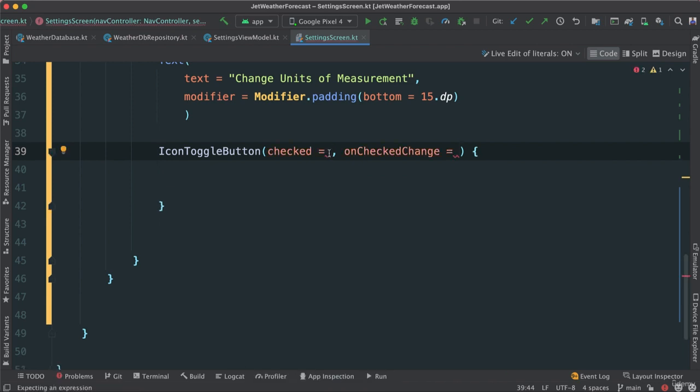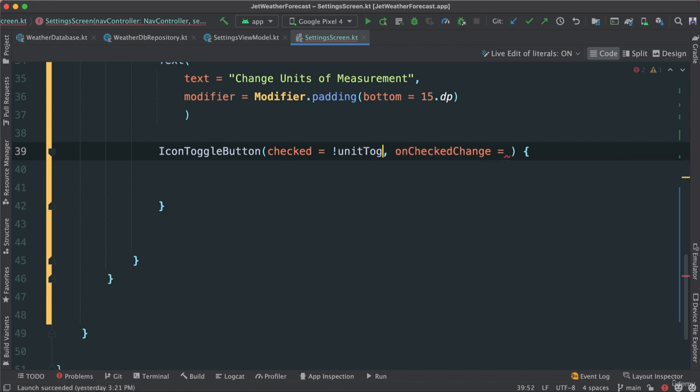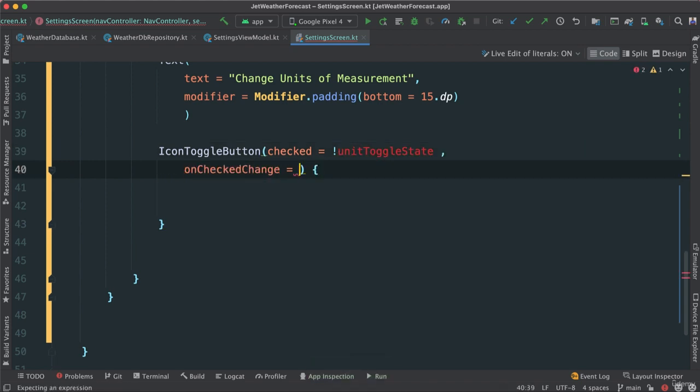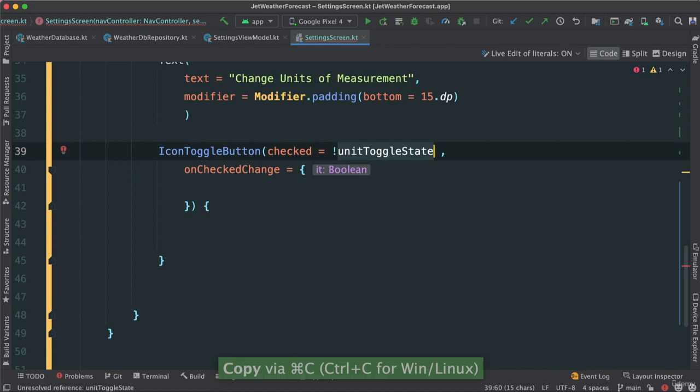I'm going to create later a state variable that will allow us to toggle it back and forth, right? So I'm going to say unit toggle state as such. We haven't created it, and then on change here, we're going to do some work. Let's go ahead and create this unit toggle there.